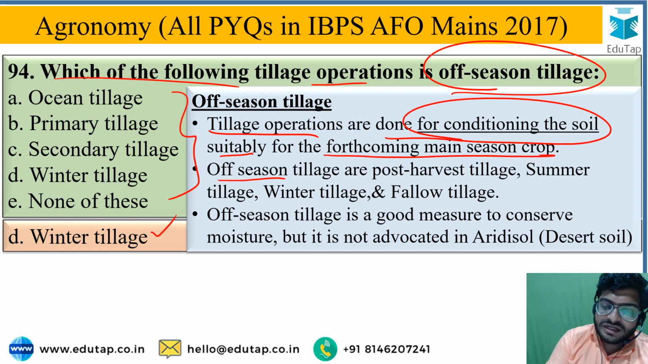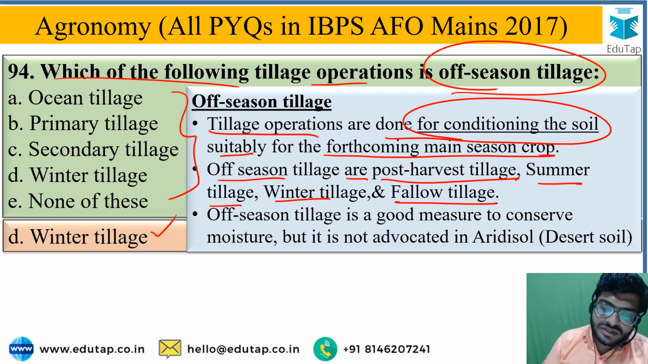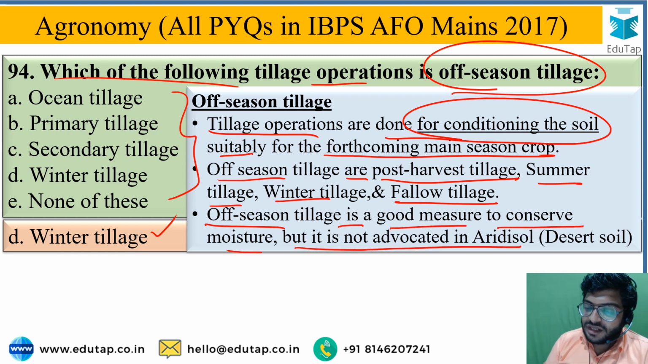Okay, so off-season tillage includes post-harvest tillage, summer tillage, winter tillage and fall tillage. So main season, or on-season tillage operations, are done to prepare a seed bed in that particular main season. Okay, mainly the Kharif season is the main season all over India. So other operations carried out before this Kharif season or after the Kharif season come under this off-season tillage operations. So this off-season tillage is a good measure to conserve moisture, but it is not advocated in the arid soils or desert soils. Okay.